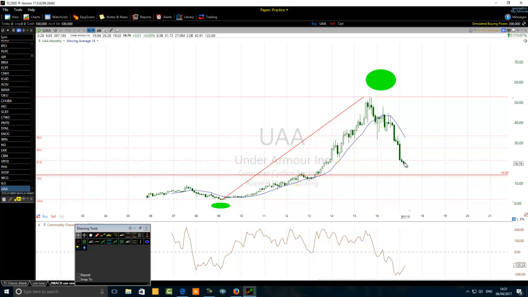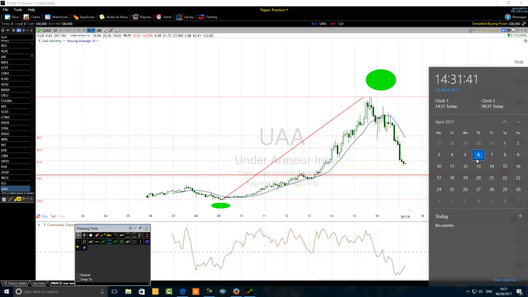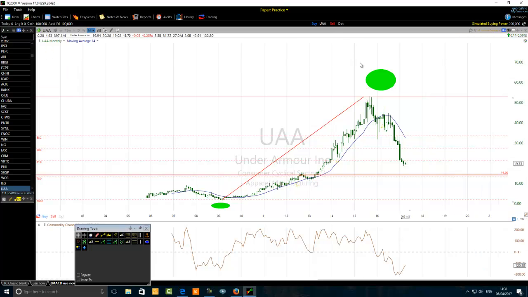Why? Talking about a deeper stock analysis doesn't mean that the stock cannot go down. It doesn't mean that the analyst is wrong. But the reason why I myself personally, not you, will not be excited to sell the stock at this stage is because it has been going down for some time. This article was written 3 days ago. Today is the 6th of April 2017, so 3 days ago, the 3rd of April.